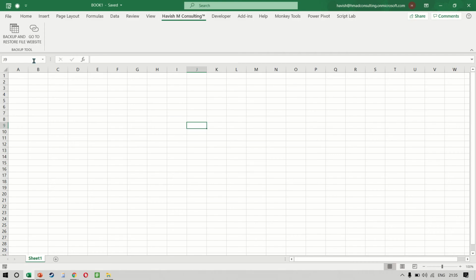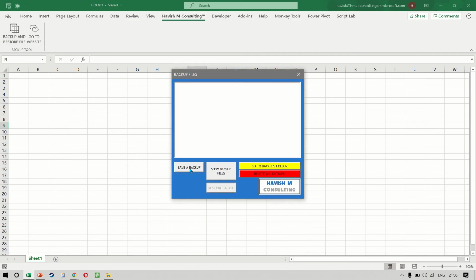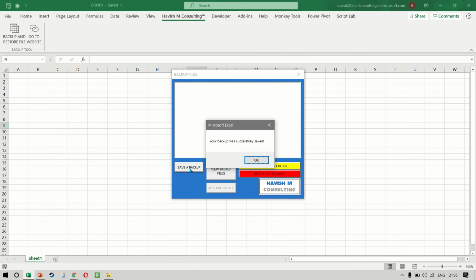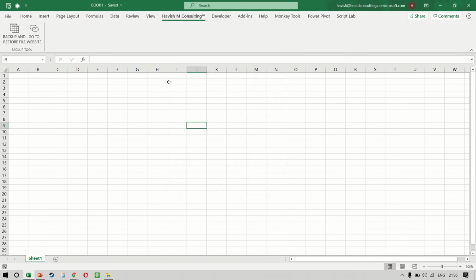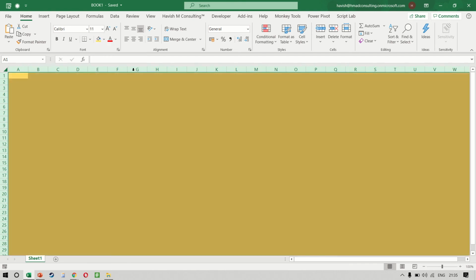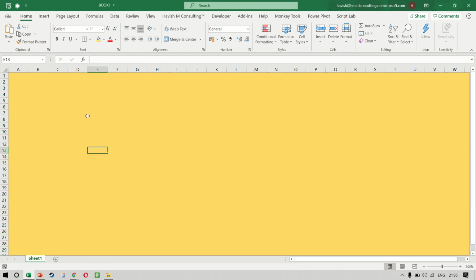All right, so we click on backup and restore once again, and we want to save this as a backup. And if I say ONE, then the current state of my workbook is saved as the first backup. Now let's say we have made some changes. For example, I have changed the color, and we want to save this change as a different backup.